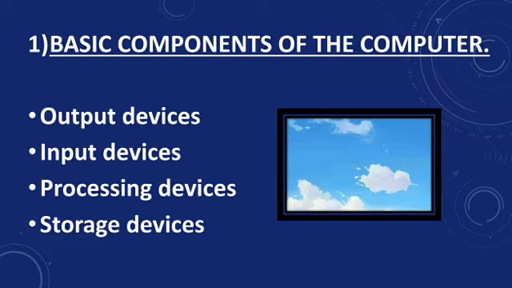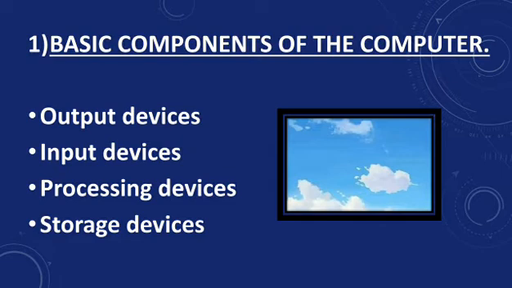Next one is processing devices. Processing devices means the central processing unit, CPU. That CPU performs all types of data processing operations and controls other devices. All these things are done by the processing devices. Next one is storage devices. These devices are used for what? Used for storing data and information permanently.